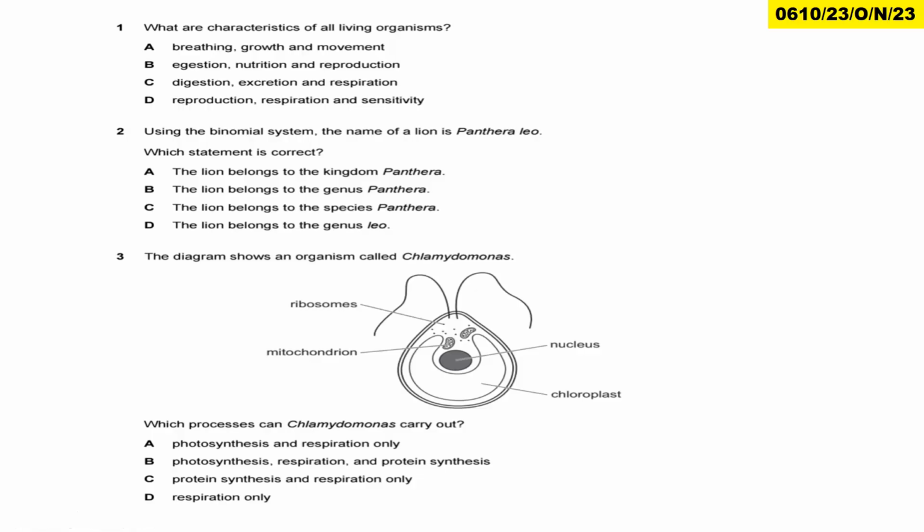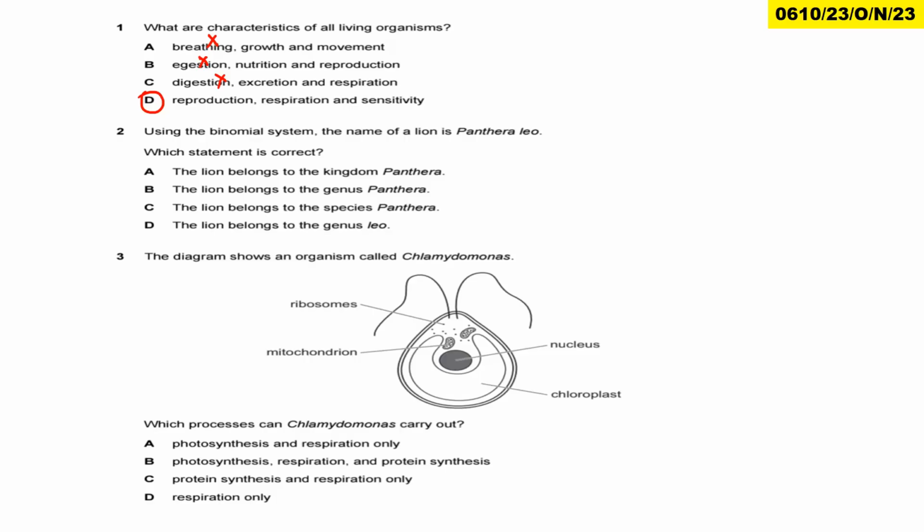All right, let us look at this one. That is paper 2, variant 3, October/November 2023. What are the characteristics of all living organisms? Not breathing, because not all organisms breathe. Not egestion, that is not the answer. Not digestion either. So the answer is reproduction, respiration, and sensitivity.